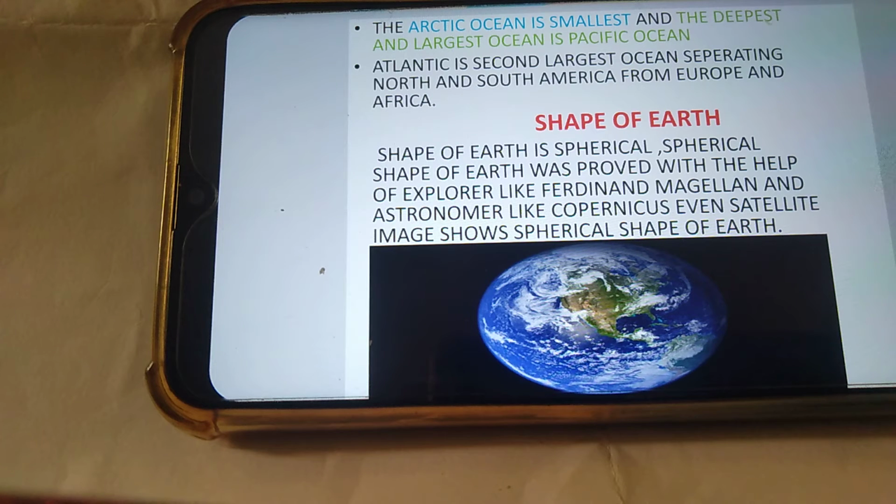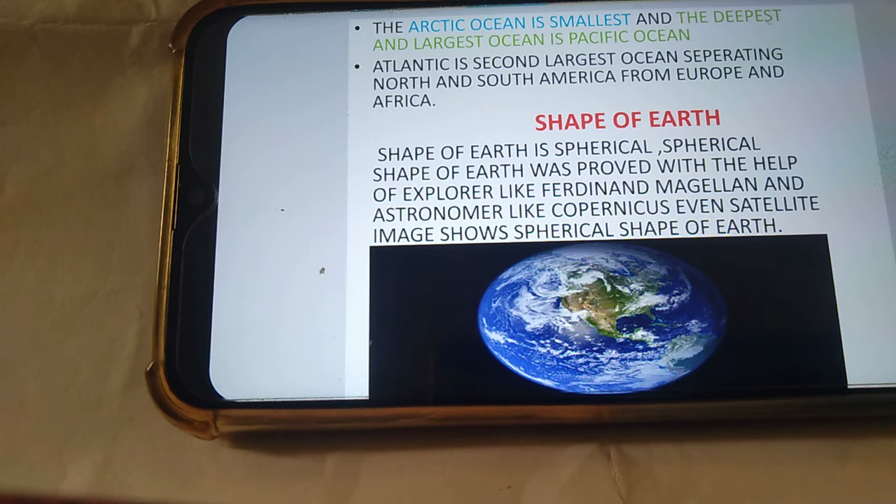The Arctic Ocean is the smallest and the deepest, and the largest ocean is the Pacific Ocean. The Atlantic is the second largest ocean, separating North and South America from Europe and Africa.